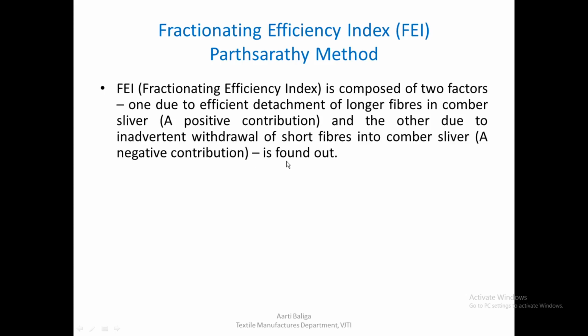And both these factors are found out. That means the first factor is how efficient our comber is in actually including all the long fibers in the sliver, and at the same time the other factor would be how efficient the comber is in inadvertently or negatively withdrawing the short fibers into the comber sliver, which is an undesirable factor. So one is a positive influence and the other one is a negative contribution towards comber performance.